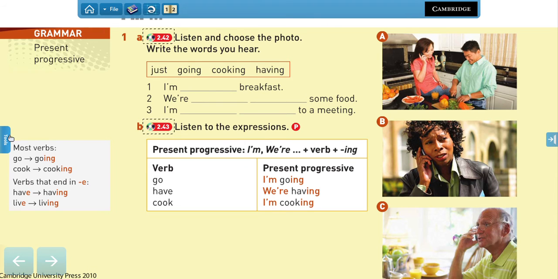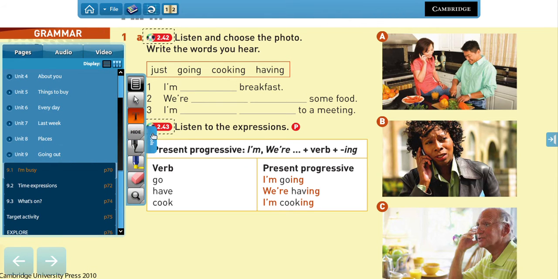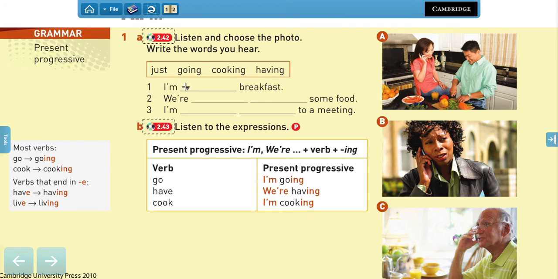Okay, so here we have the sentences, right? The first one says, I am having breakfast. Which image represents the first conversation? C, right? Here we have the man, and he is having breakfast. Number 2 says, we're just cooking some food, and this is image A, right? Two people, that is what she says. We are cooking some food.